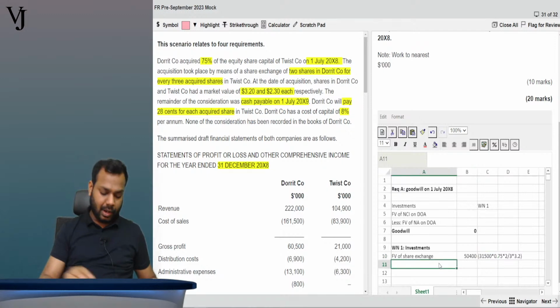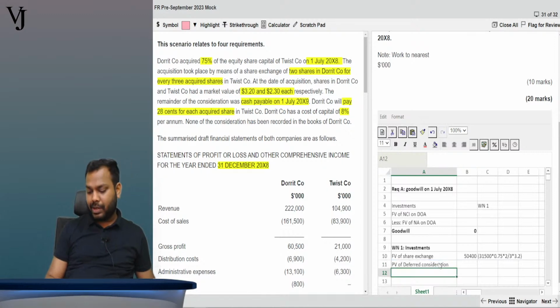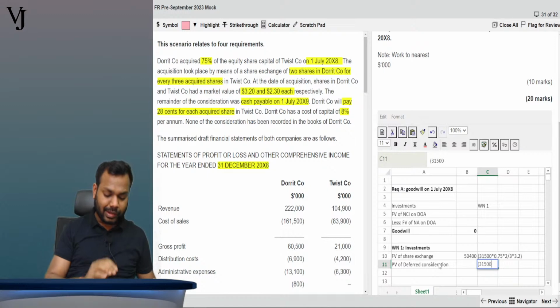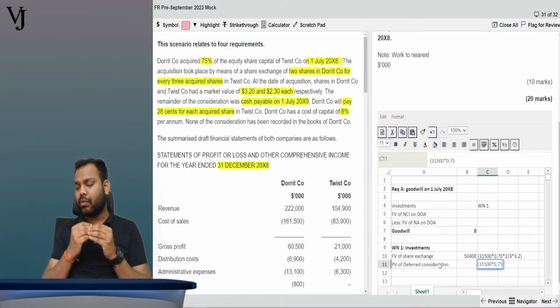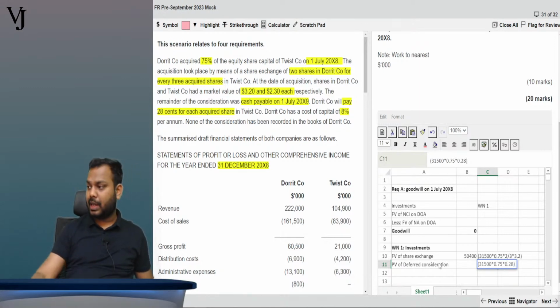Okay, now further, what is the present value of deferred consideration? What is the amount of consideration that I'm paying as deferred consideration? So per share I am paying 28 cents. So 31,500 is the total share capital of Twist company, but in that I have acquired only 75%. So this is the number of shares that I have acquired. For each share acquired, I am paying 28 cents. So multiplied by 0.28.